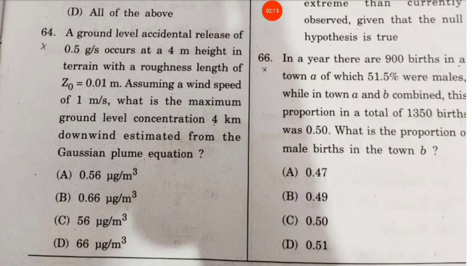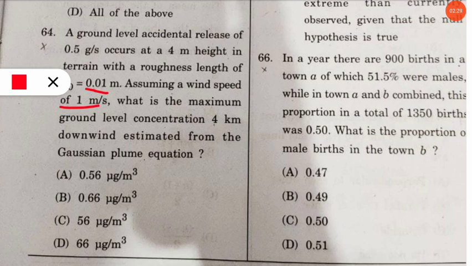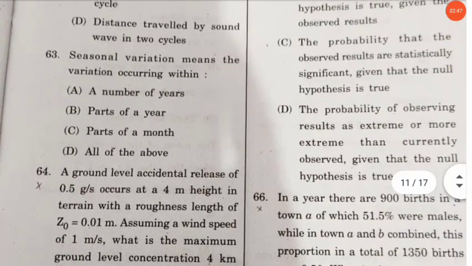The question was, a ground level accidental release of 0.5 g per second occurs at a 4 meter height in terrain with a roughness length of 0.01 meter. Assuming a wind speed of 1 meter per second, what is the maximum ground level concentration 4 km downwind estimated from the Gaussian Plume equation? So this is related to the Gaussian Plume equation, and here the correct option will be option number A, 0.56 microgram per meter cube. So you have to calculate and check this question's answer. Coming to the question 65.